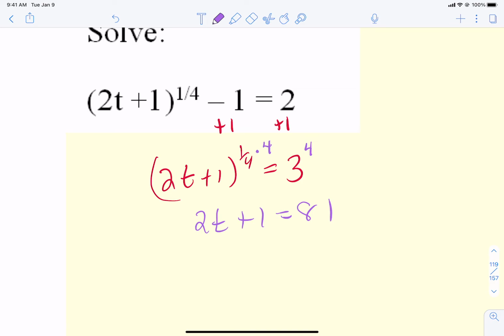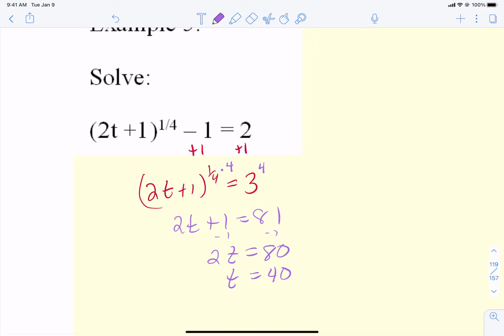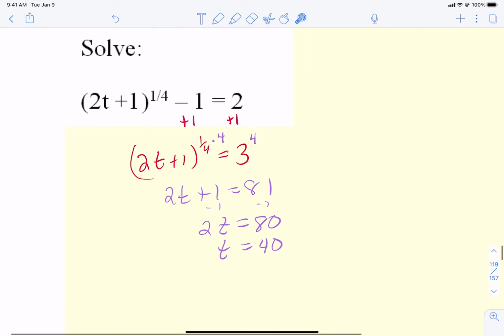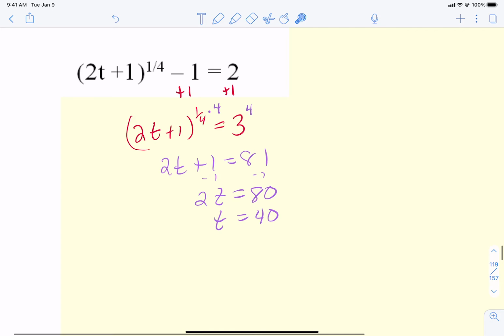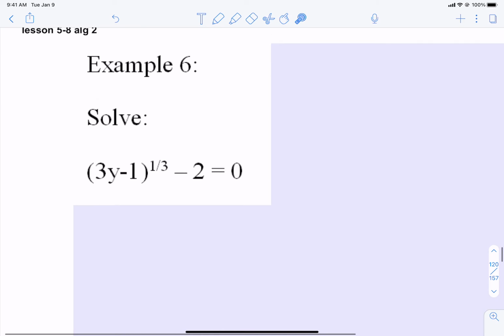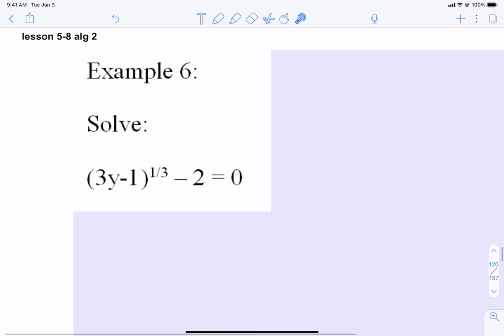Now just solve it. So subtract 1 from both sides. Divide by 2. We got it. So that is that example. So let's go on to the next one. Any questions there? Okay, let's go on to the next one, then we'll jump back up to that gross one. Yeah, let's do this one. So same idea. What's wrong with this before we do anything else? Yep, got to get rid of that 2. So add 2 to both sides.